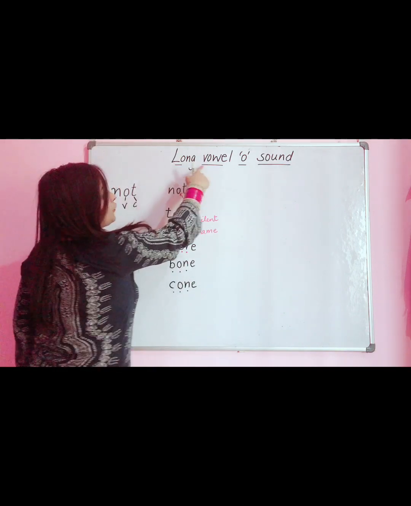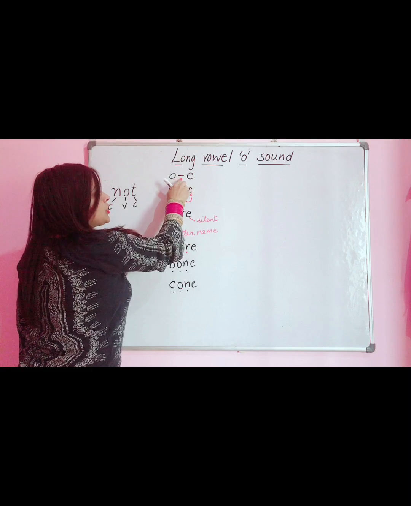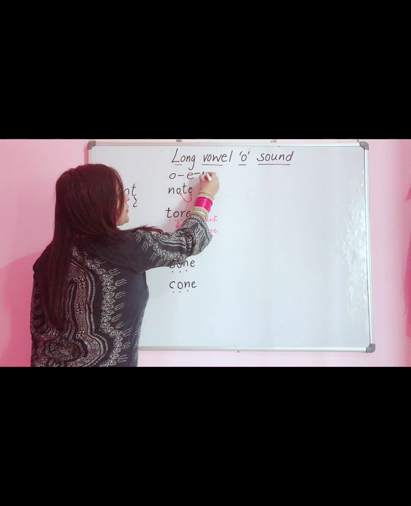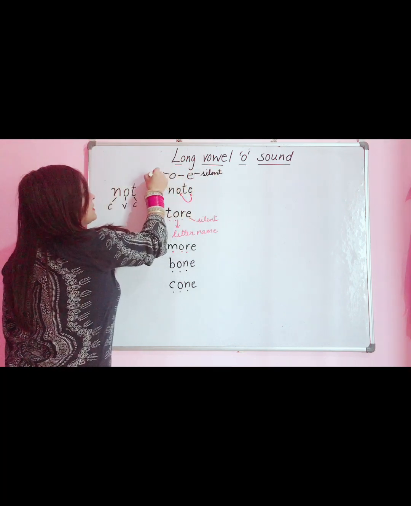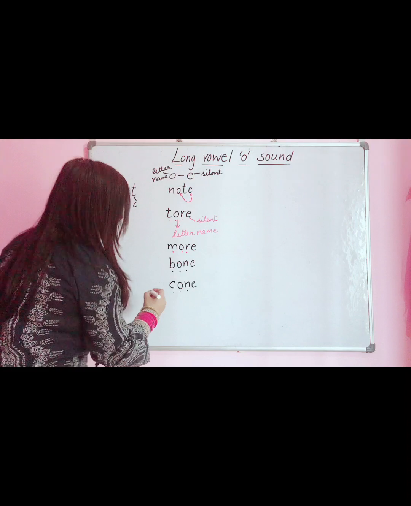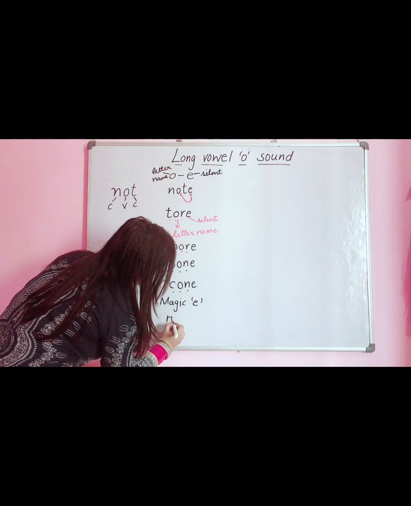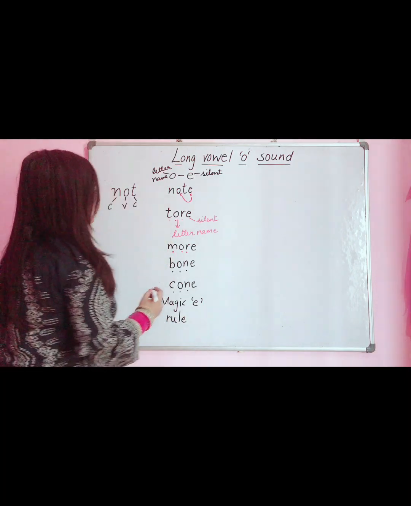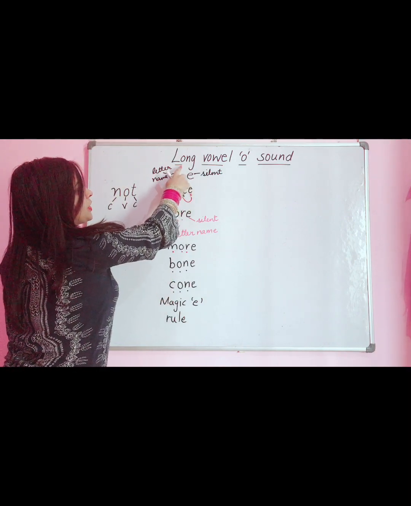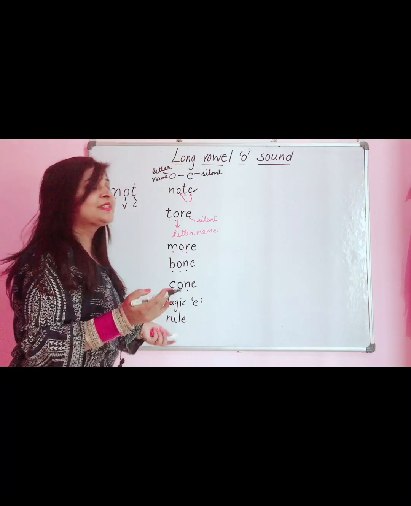The first rule of long vowel O sound is, if between O and E there is one consonant, E will be silent and O will speak the letter name.